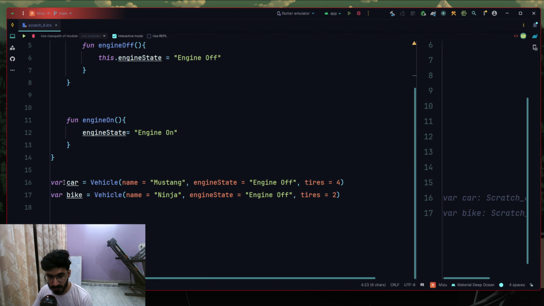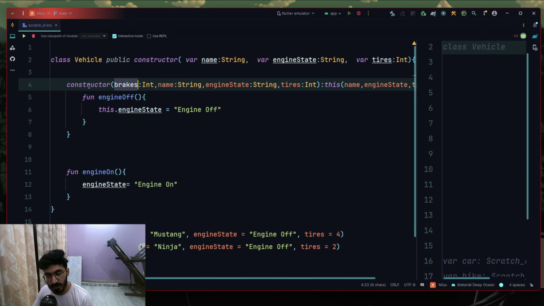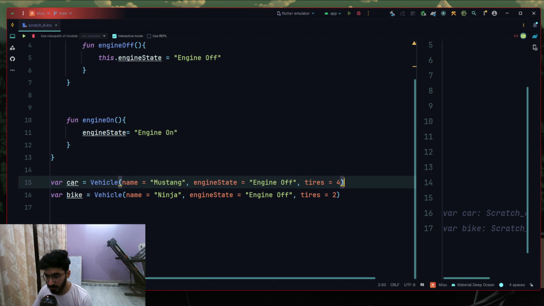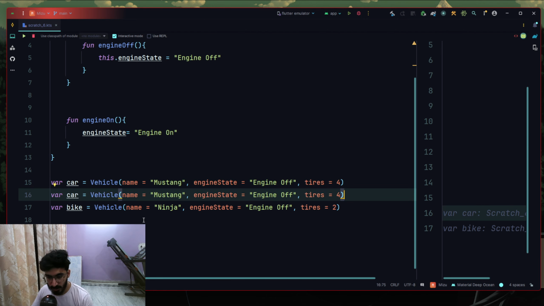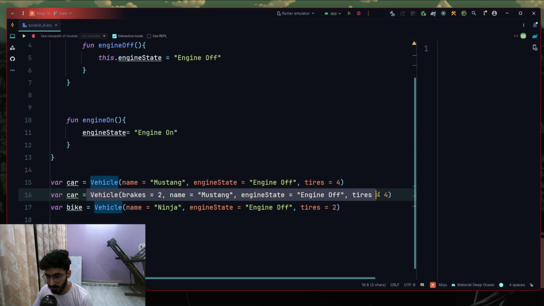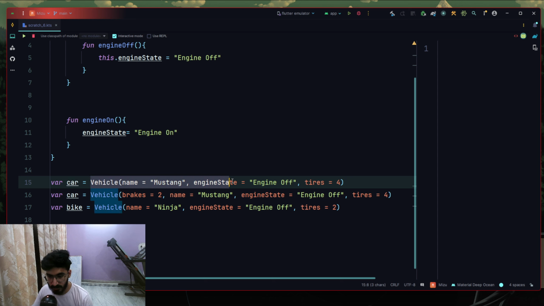Let's try to actually use a secondary constructor instead of a primary constructor right here. Now this is a primary constructor usage, and now let's try to say brakes, two brakes. Now this car is actually using the secondary constructor. This car is actually using a primary constructor, right?